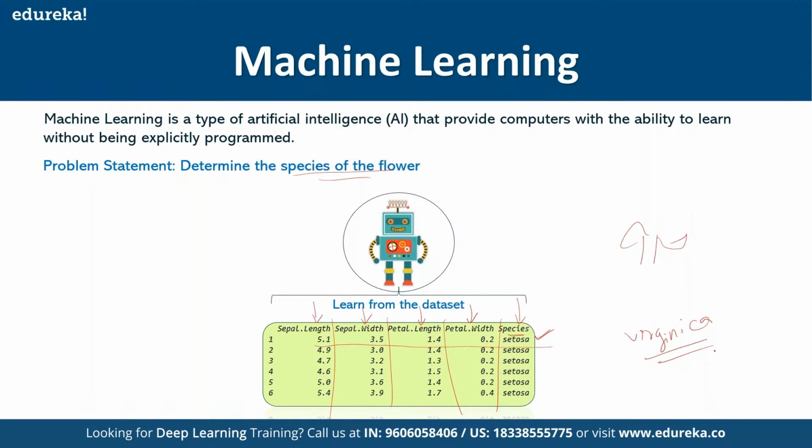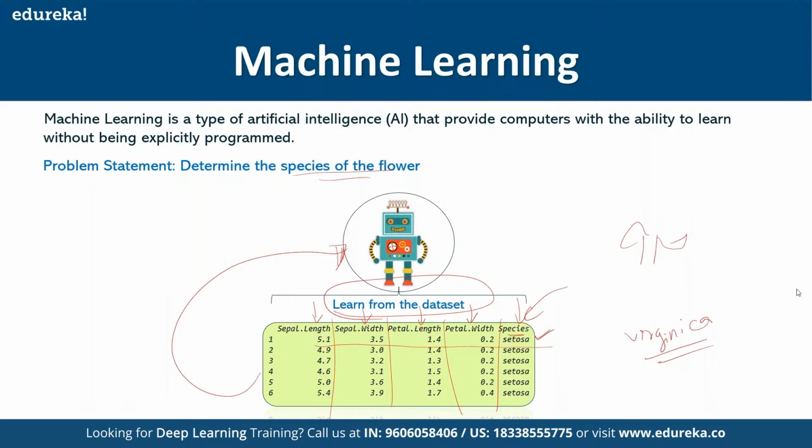But in case of machine learning, I don't have to explicitly code. This is how my data would look like. I can just send in the data. This is the table data structure that I have, and I can send in this entire table to my machine learning program. This machine learning program is going to learn from my given data set and identify the pattern in the data. While identifying the pattern, it will find the pattern between these four columns: sepal length, sepal width, petal length, and petal width, for my target column of species. So that's the difference between the traditional programming approach and a machine learning approach.